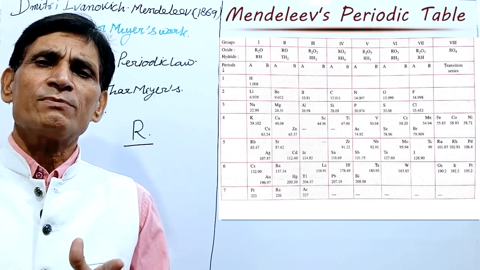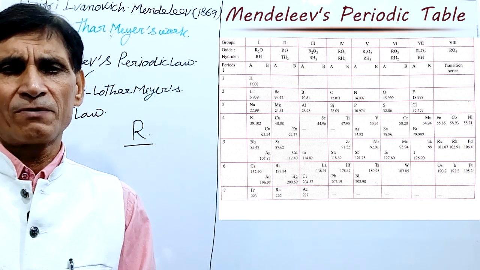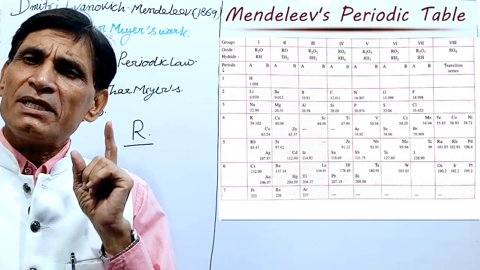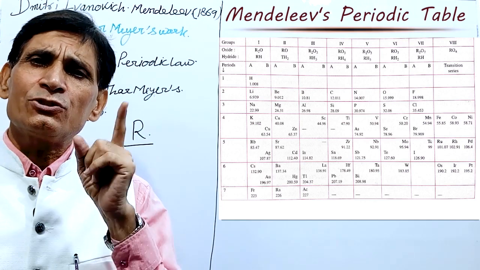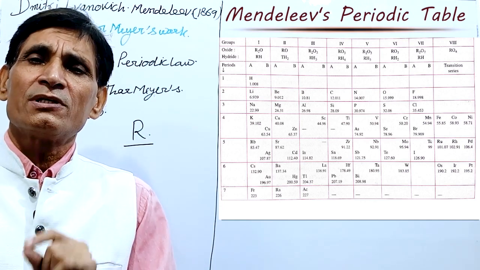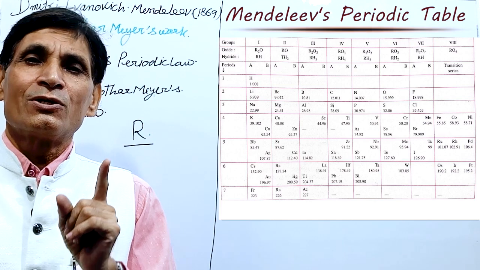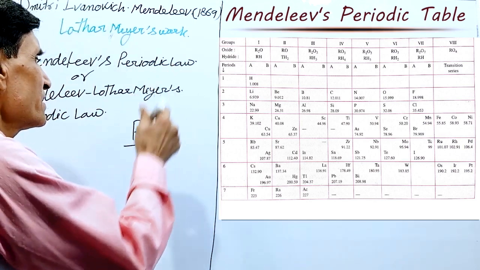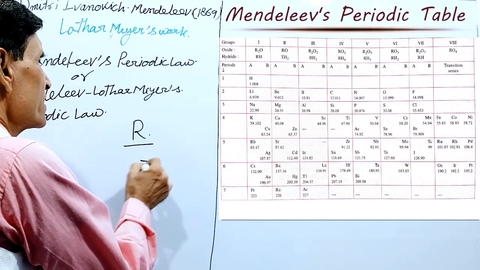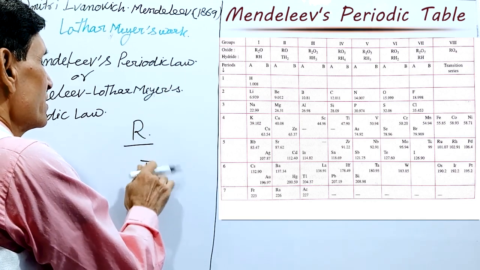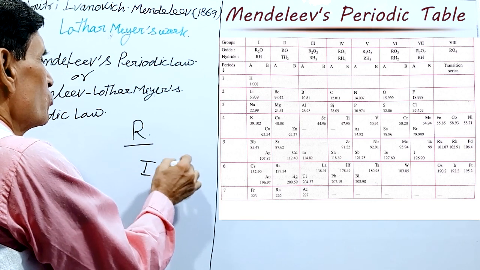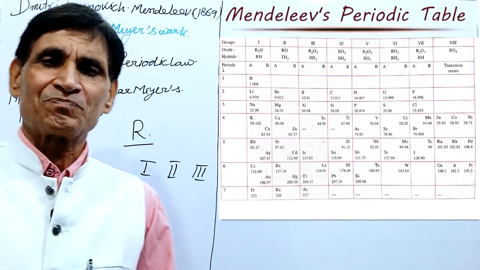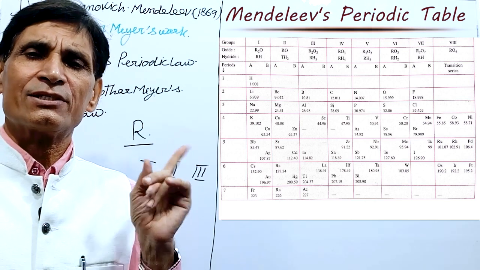These vertical columns are called groups. Mendeleev identified these groups by Roman numerals, like first group, second group, third group, up to the 8th group.